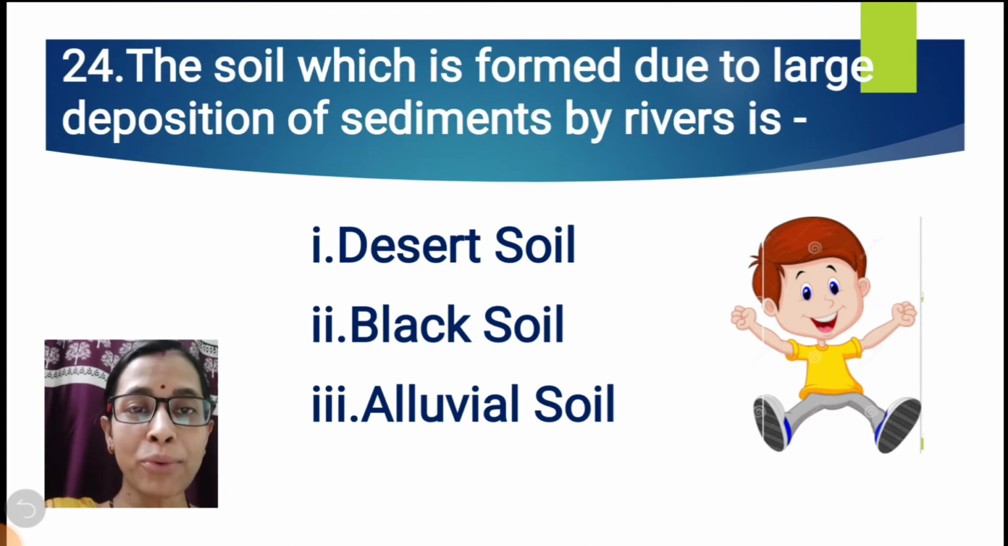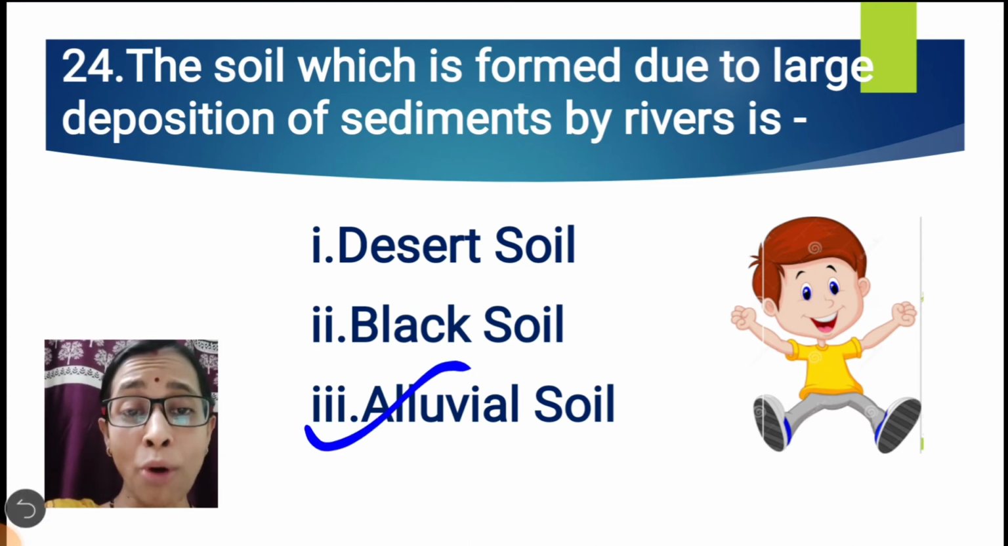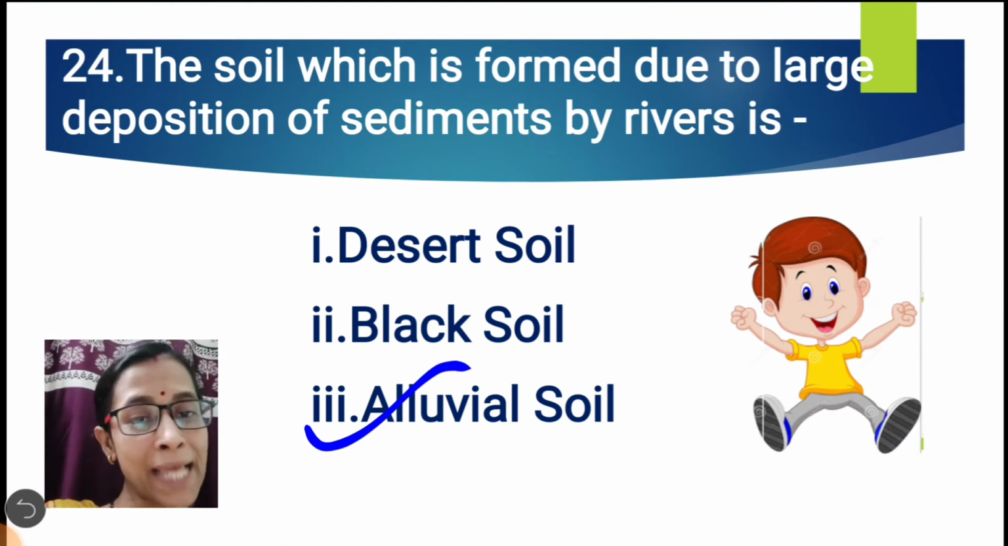Question number 24. The soil which is formed due to large deposition of sediments by rivers is desert soil, black soil or alluvial soil. The correct option is alluvial soil, which is formed due to the work of the river and is very fertile, mostly found over the northern plains and coastal plains of India.